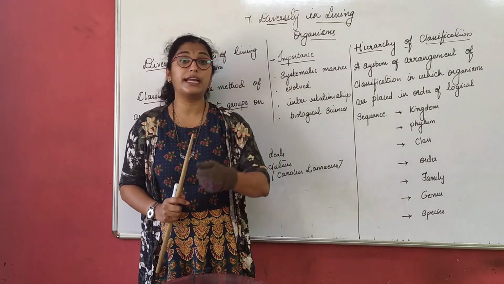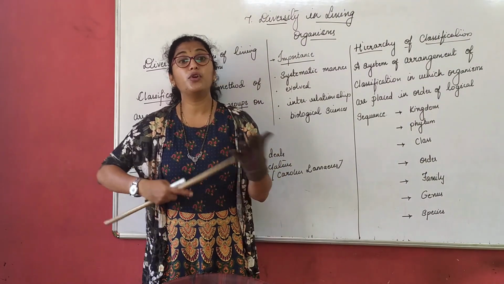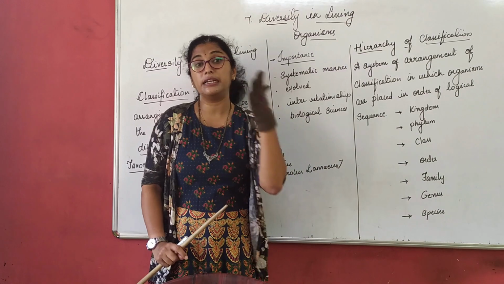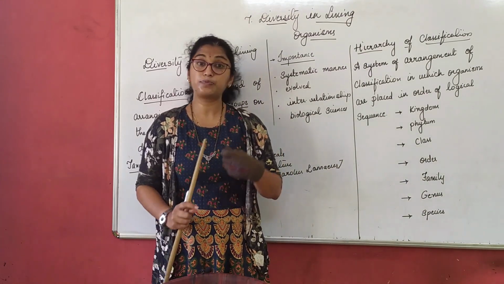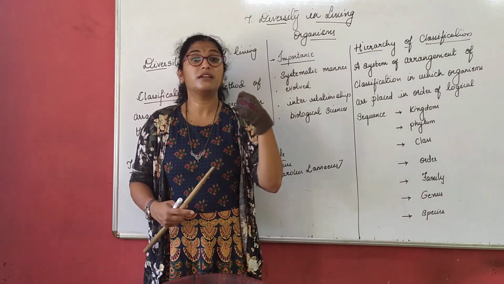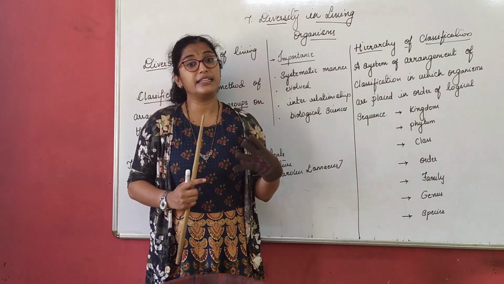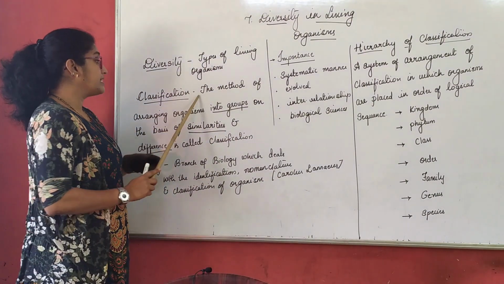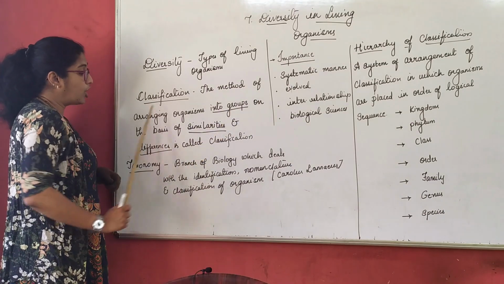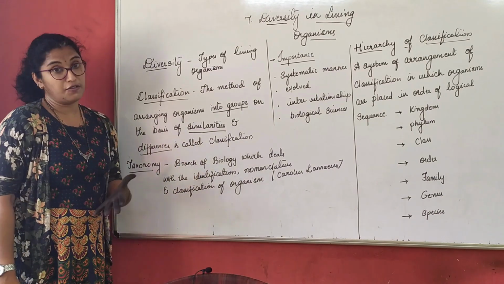For example, if you look at plants and compare them similarity wise, yes, all are green plants. Now how do we find the differences in them? We bifurcate them in terms of photosynthetic plants and non-photosynthetic plants, correct? Even in animals, we have so many bifurcations, such as herbivorous and carnivorous. I gave you just basic examples here of similarities and differences. So classification is the method of arranging organisms into groups on the basis of similarities and differences.